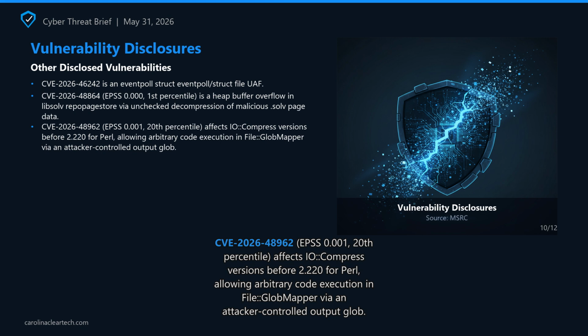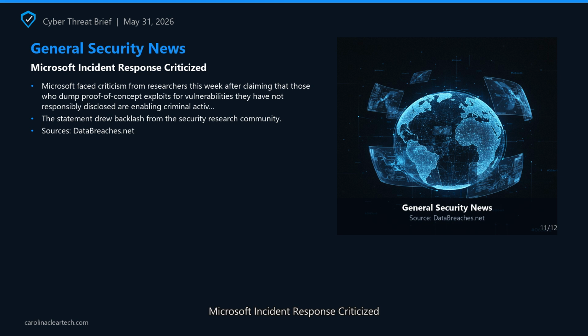EPSS 0.0, 14th percentile, is unsanitized vhost names in RabbitMQ that allow cross-site scripting in the management UI, and 7 additional CVEs. See show notes for the full list. Sources: MSRC, and 7 additional CVEs. Next section, General Security News.